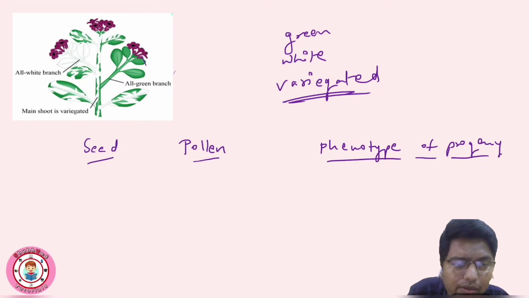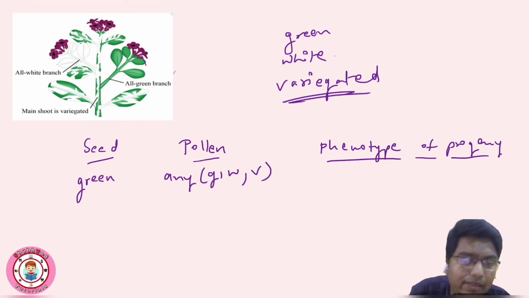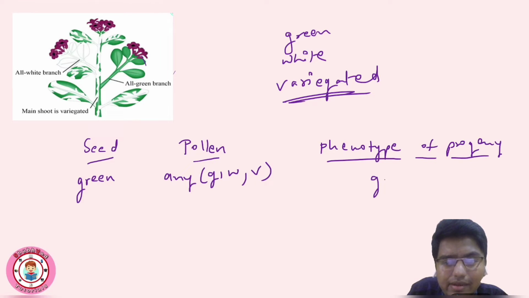Okay, so in the first experiment, seed was taken from green branch flower. Pollen, it can be any pollen. Okay, any green, white, or variegated, any pollen. The phenotype of progeny will be always green.